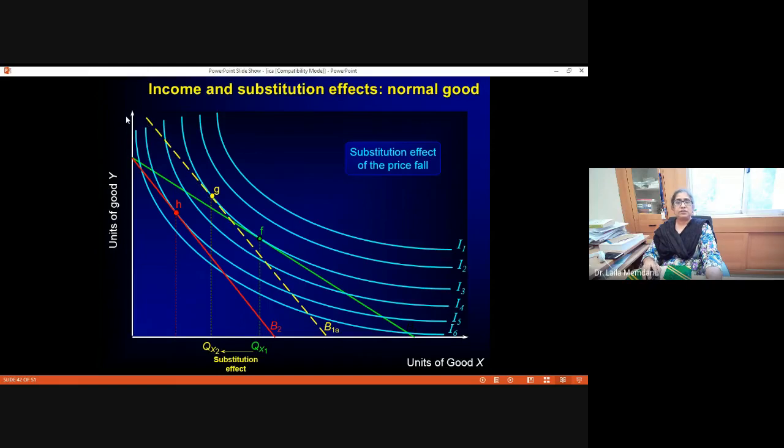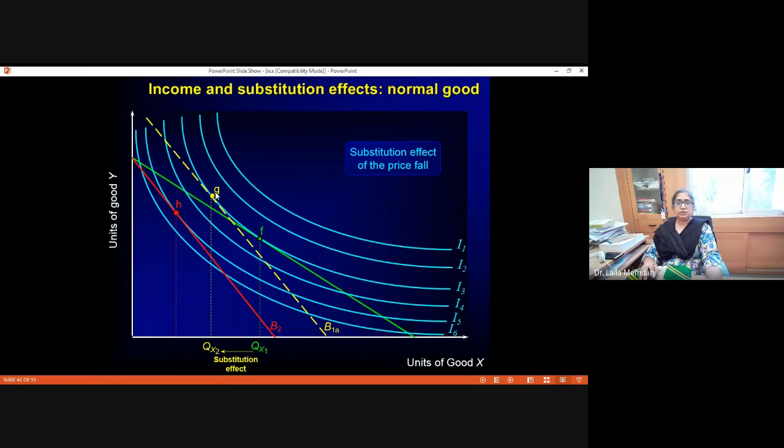We draw it in such a way that it is parallel to the red price line, which came after the rising price of X, and it should be touching the original indifference curve where the consumer was at equilibrium at point F, that was I3. So it should be tangent somewhere on I3. So we get a new point at G.